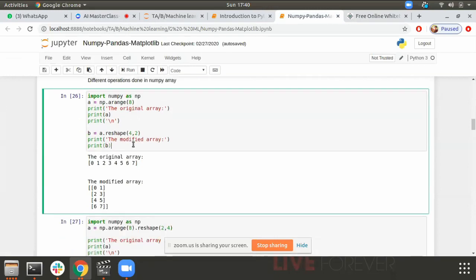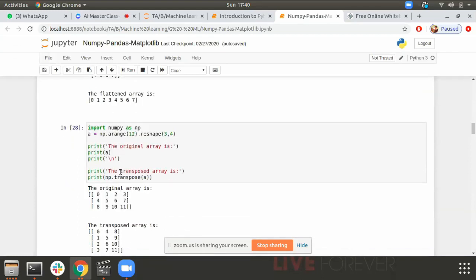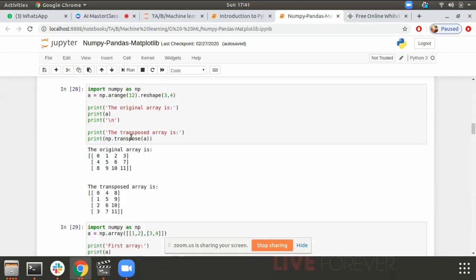Here's a simple reshape of 4 by 2. Then we can flatten the entire array. Like we saw an array and then we reshaped it into this form, but if you want to get the original array back, we use the flatten function. And if you want to transpose, then we have the transpose function. As you can see, the rows are converted into columns and the columns are converted into rows.